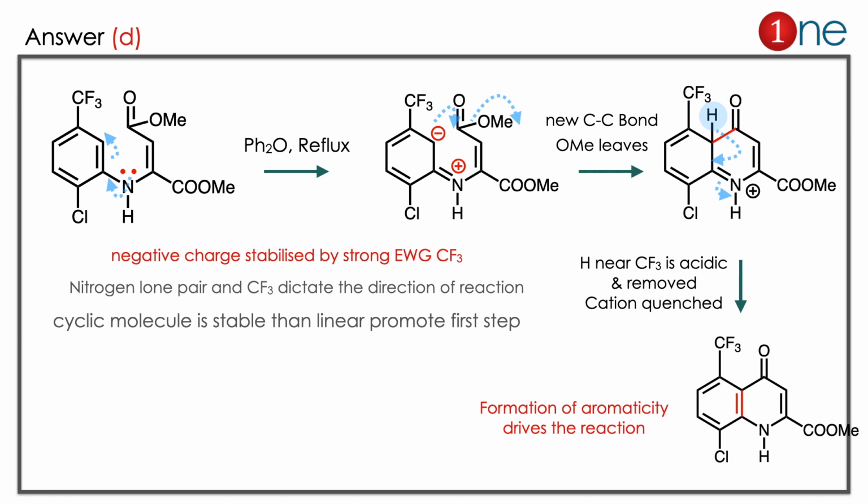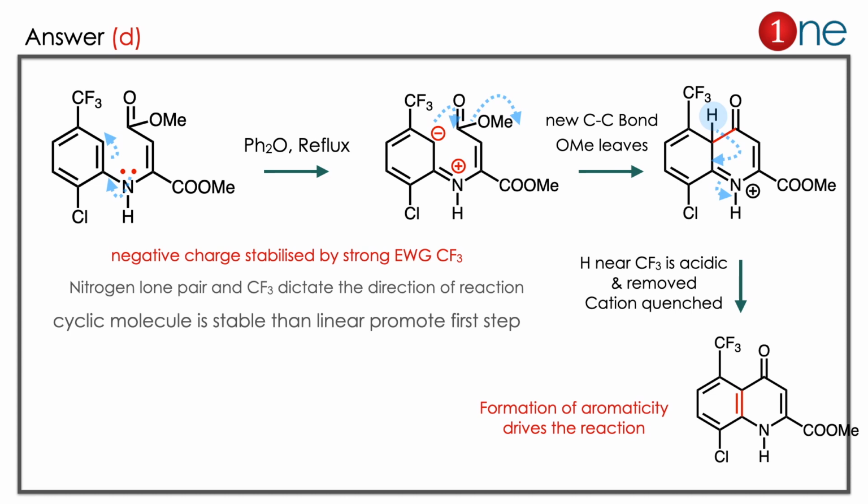Ortho position charge developed. COMe, OMe is a good leaving group. So minus charge attacks, OMe leaves. So the cyclization occurs there. So cyclic product is always stable here. So cyclization occurs here. Then the next step, there is a chance of aromaticity. Aromatic compounds are more stable than non-aromatic. So how will the aromaticity be developed?